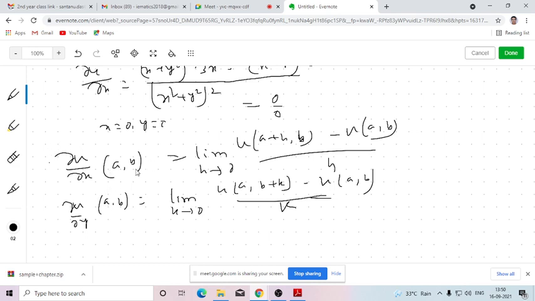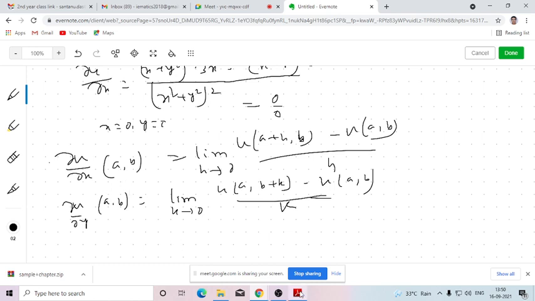So I am defining here the general definition of finding the partial derivatives. If I find the derivative of u with respect to x partially at the given point (a,b), then the definition is like that. The y coordinate will be fixed and the x coordinate will be changed from a to a plus h, divided by the change in x coordinate, that is h. So the change in dependent variable by keeping y fixed is this, and the change in independent variable is this. Similarly, if I find the partial derivative with respect to y, the change in dependent variable will be this by keeping x fixed, divided by the change in the independent variable y. So these are the definitions. Can you remember this? Yes, sir.